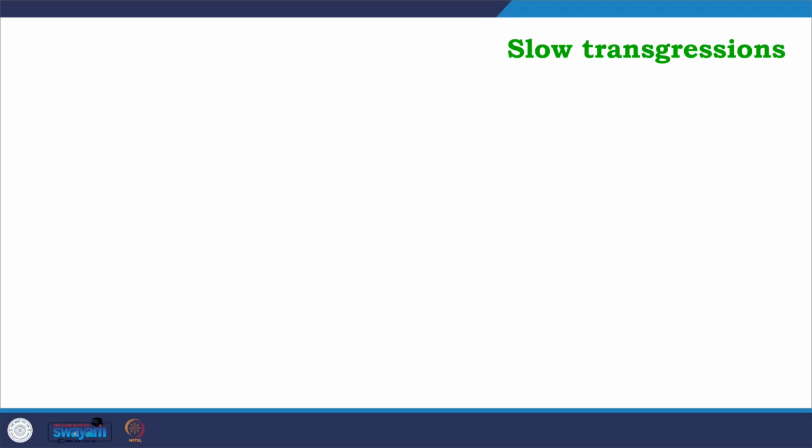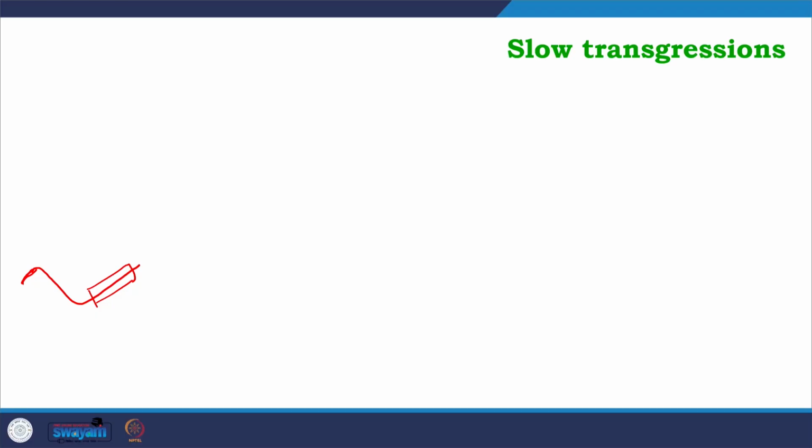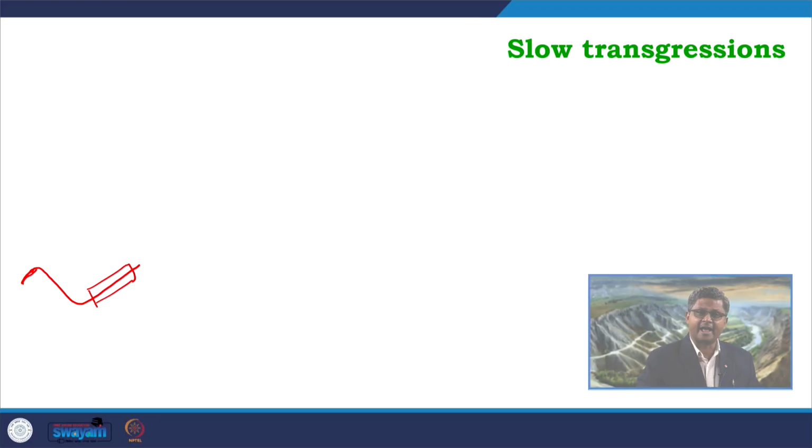So, what happens during the slow transgressions? Say, for example, if this is the base level curve, when we talk about the slow transgression, we are talking about this kind of transgressive phase where the rate of rise of the base level is low, but it is overpacing the rate of sediment accumulation or sediment supply.